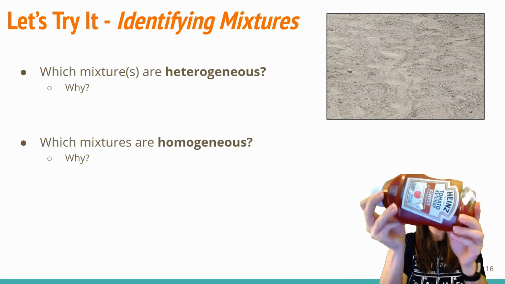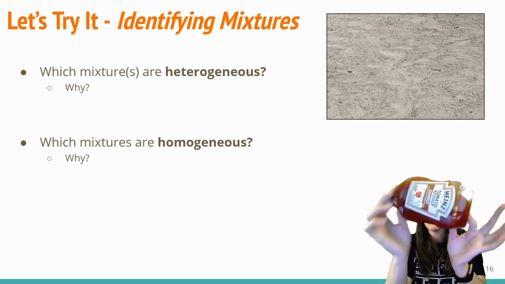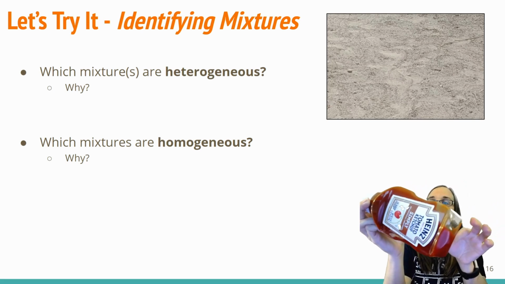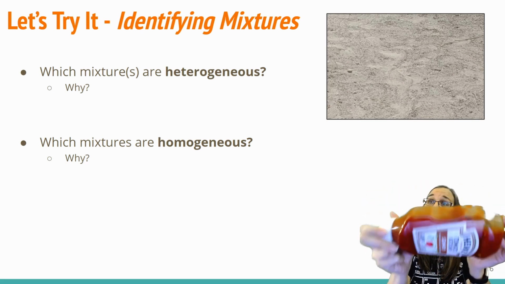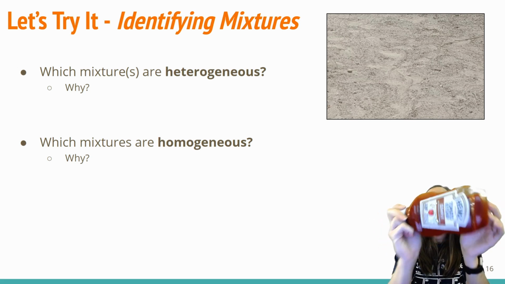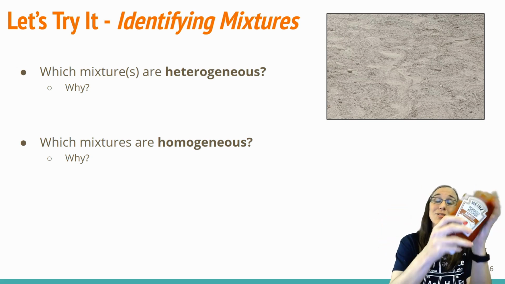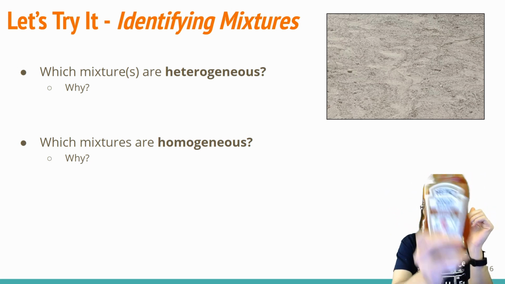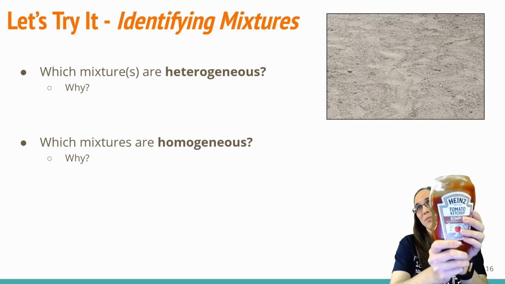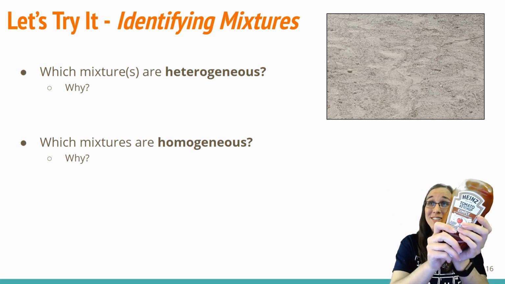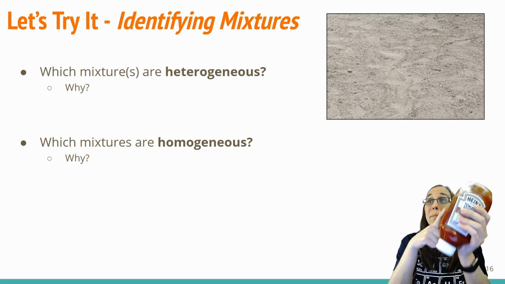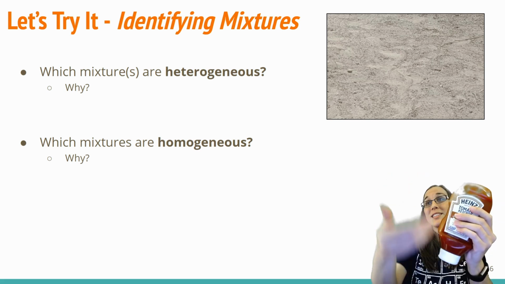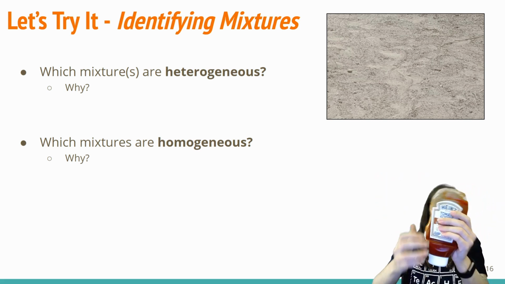But can you see the individual grains of salt? Can you see all the spices? Can you see the sugar? All with the naked eye? No, of course not. You just see red ketchup. Delicious red ketchup to put on your hamburger or your hot dog, right? That means that this would have to be an example of a homogeneous mixture. It looks the same throughout to the naked eye.